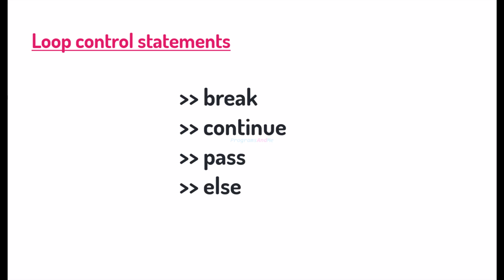Okay, so this is about loop control statements in Python programming language. Break, continue, pass and else. When break statement is executed, loop stops immediately. Continue statement will skip the current iteration and move to the next iteration. Pass does nothing, used as placeholder. Else runs only if loop completes normally without any break statement.